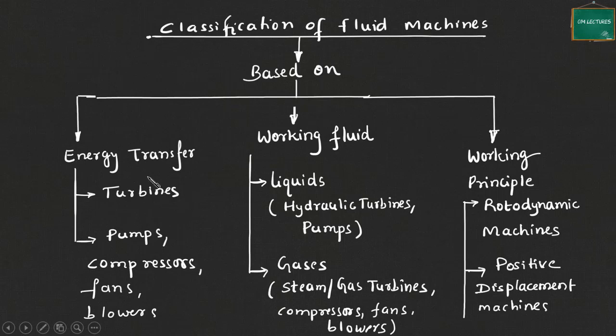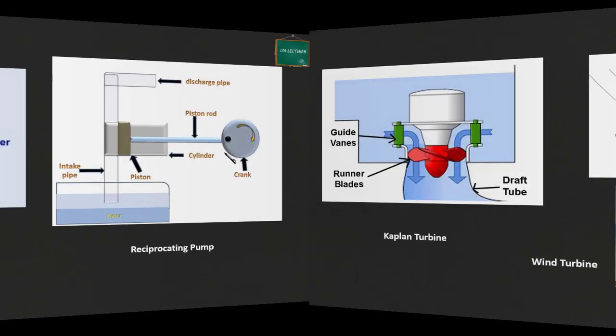One set is turbines, all types of turbines. You just mention any turbine, and they fall under this category. The other set has pumps, compressors, fans, and blowers. Now, what happens in case of turbines? Already we have seen, based on the energy transfer, that in all types of turbines mechanical energy is produced. So we have seen it here.